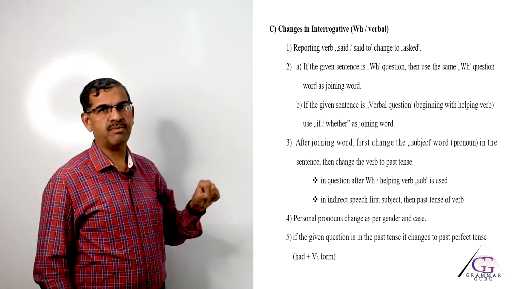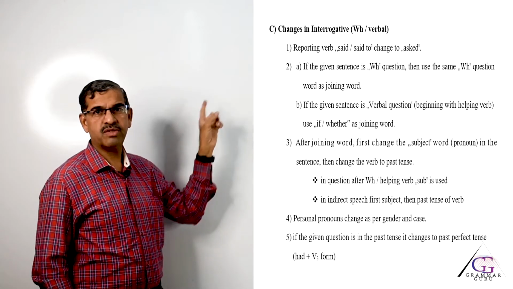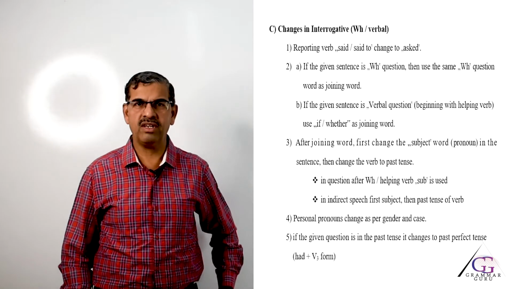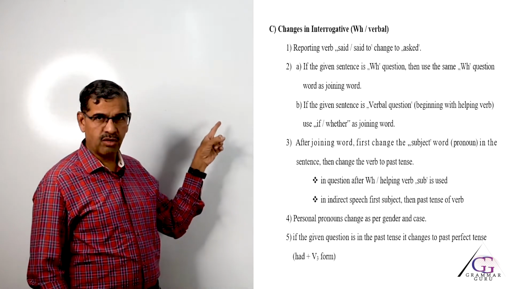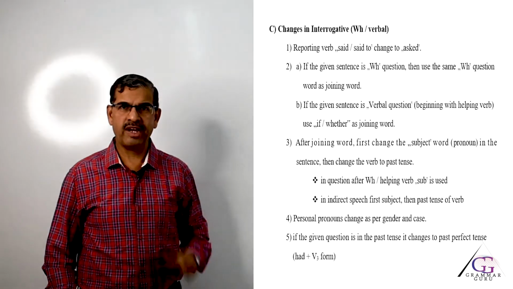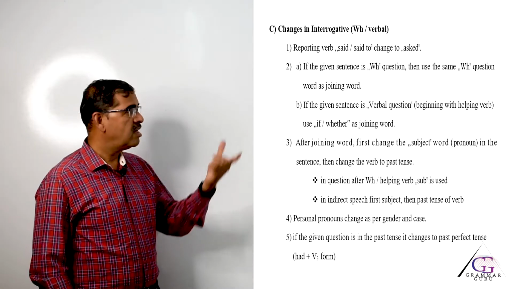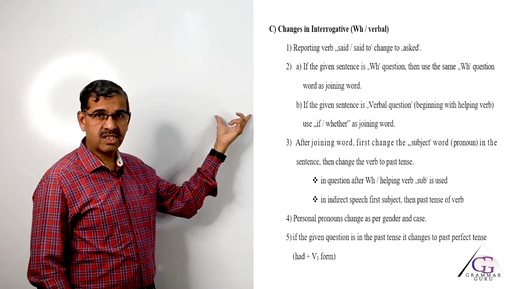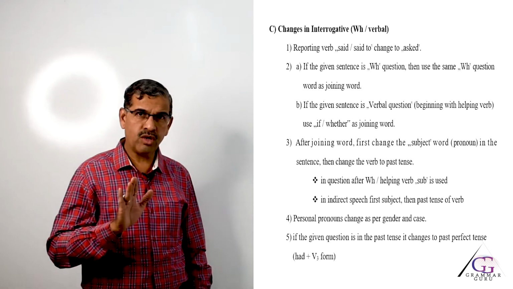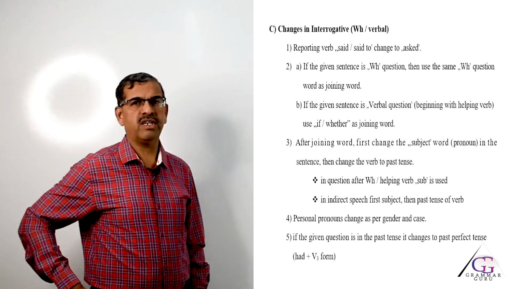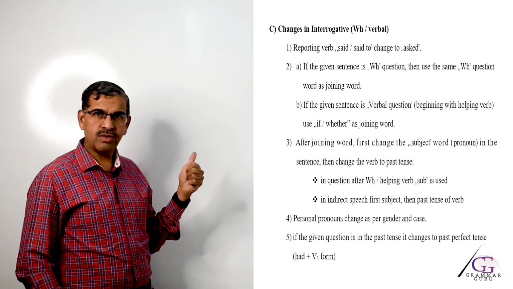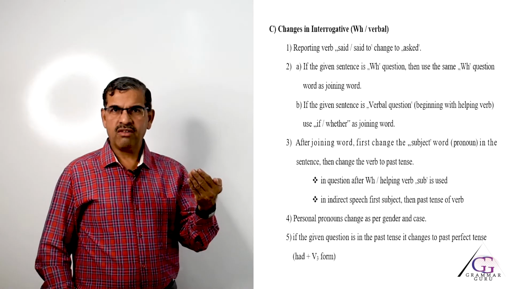Based on that, the first rule for change is always in the reporting verb. So, the reporting verb changes from said to asked, because questions can only be asked. Now, the second rule is use a suitable proper joining word. So, what are the joining words for interrogative sentences? If it is a WH type sentence, then the WH word is the joining word for it. WH means including how. If the question starts with why, in the answer the joining word will be why.